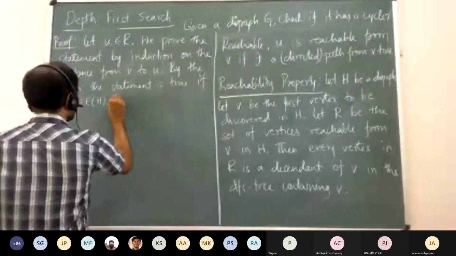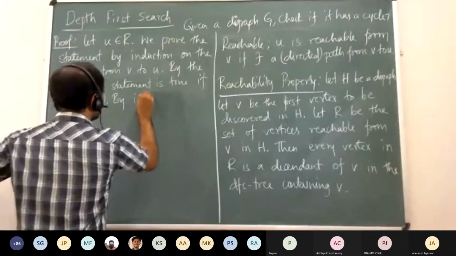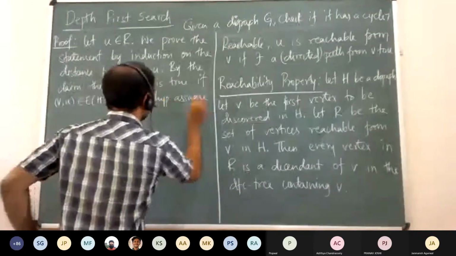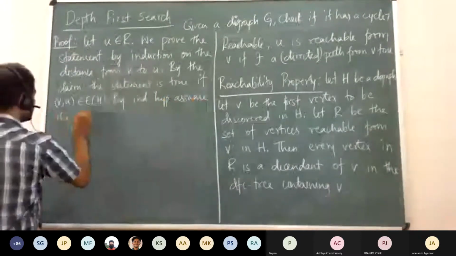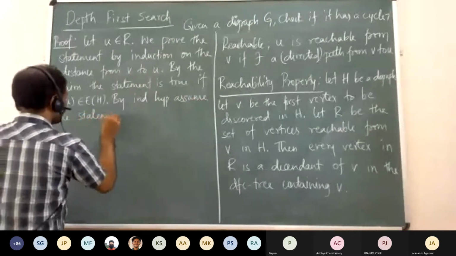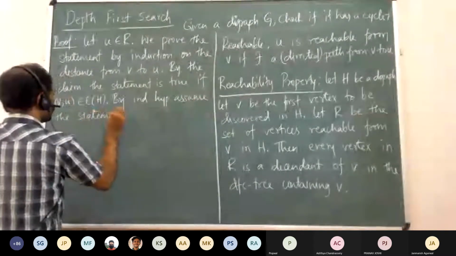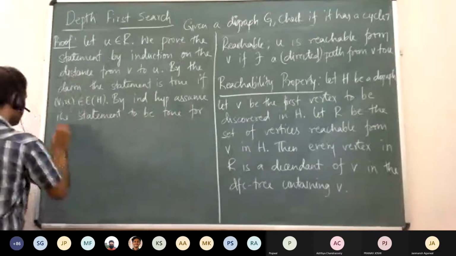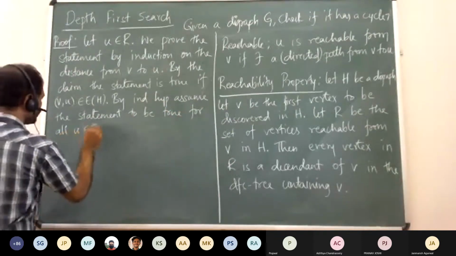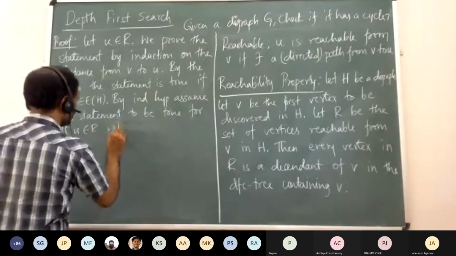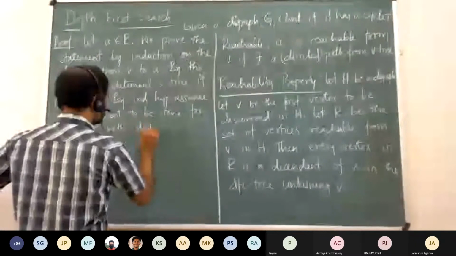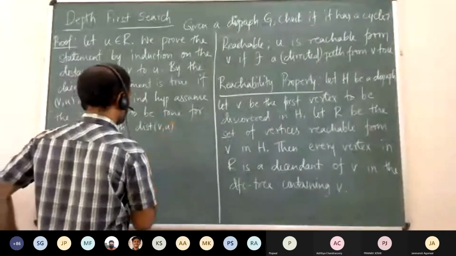That is, assume the statement to be true for all u belonging to H with distance VU less than or equal to some k.